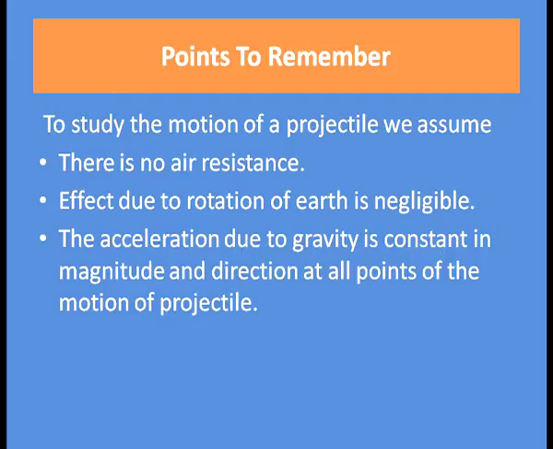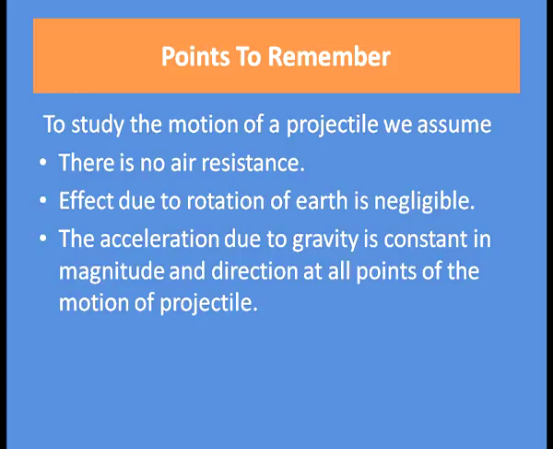When we are considering projectile motion, we have ignored or assumed certain things. We have assumed that there is no air resistance, because there is always air resistance, and due to air resistance there are some variations in the motion of the projectile, but that would be very complex for our calculation purpose.